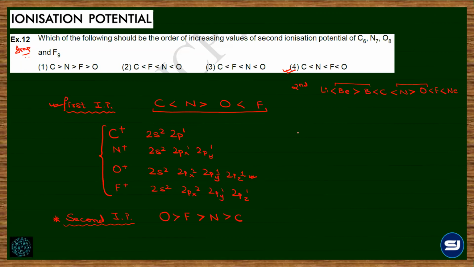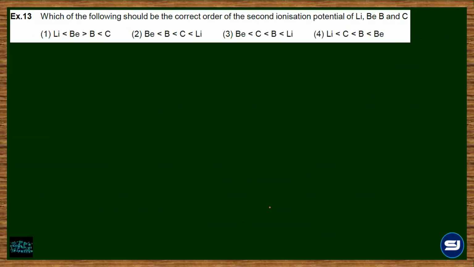Okay. Now suppose the third electron is to be removed and the third IP is to be compared. Tell me whose will be the highest. Fluorine. Because now in the case of the third IP this will become a stable configuration, so it is going to be fluorine and the rest follow the regular trend. Simple.